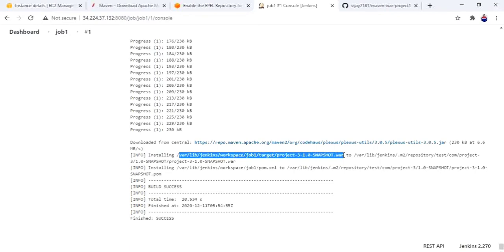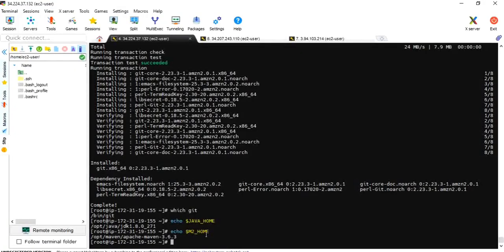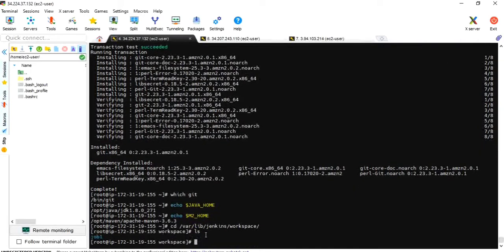This is the path: /var/lib/jenkins/workspace/job/target. This is the location of my executable path in the Jenkins server. Let me go, cd /var/lib/jenkins/workspace. Yeah, the job has been generated.